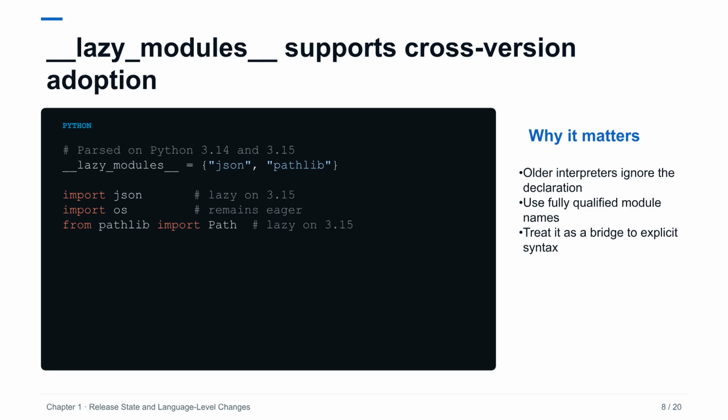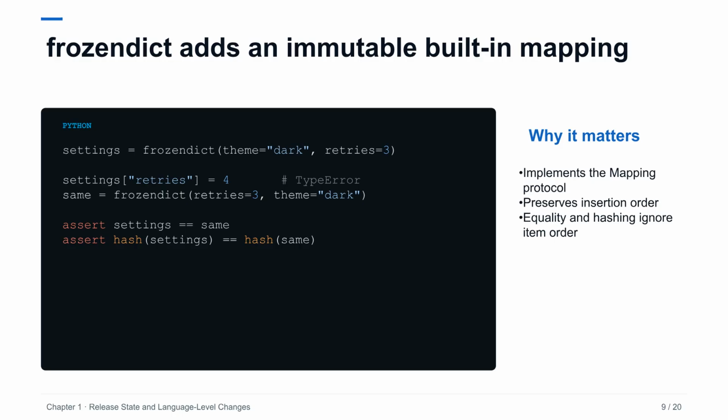Frozen dict is a new built-in immutable mapping. It is not a subclass of dict, but it implements the standard mapping protocol and offers familiar construction, iteration, equality, and merge behavior. Insertion order is preserved for iteration, while equality and the hash are based on items rather than order.